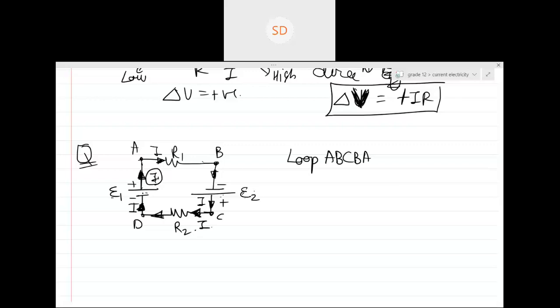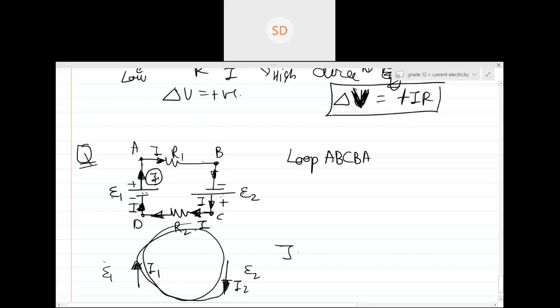But for calculation purposes, suppose individually E1 produces a current I1 and individually E2 produces a current I2, right? Can you see the direction of I1 and I2 both are the same? Yes, sir. So the net current I is basically the sum of the individual effects of both. So basically, you will do superposition over here. But generally, we don't use superposition because this can be done with the normal concept only.